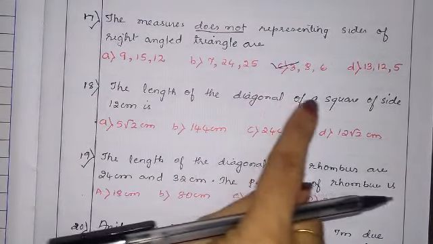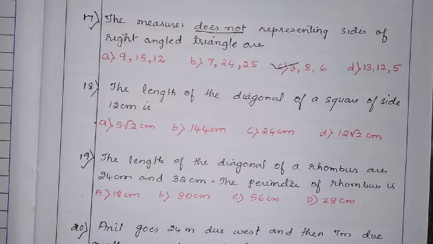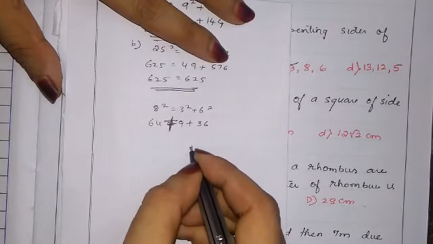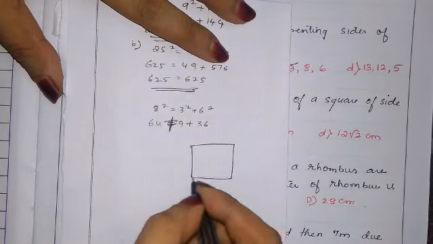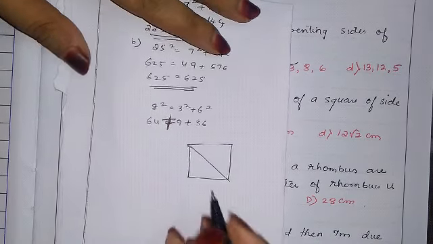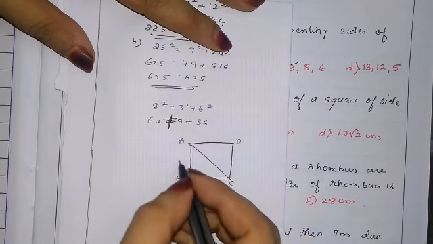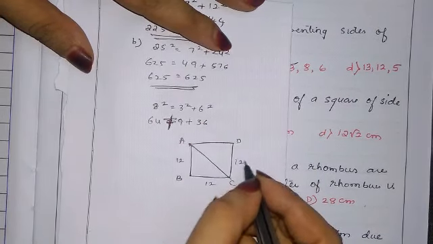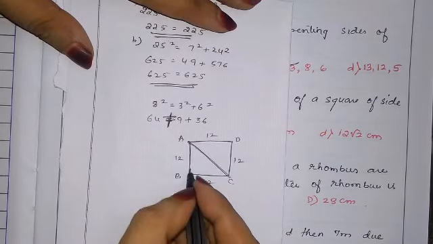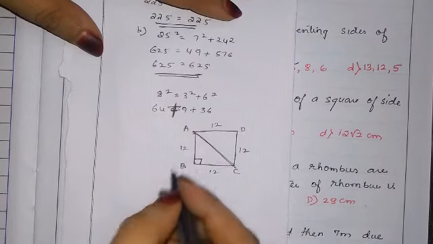The length of the diagonal of a square of side 12 centimeter is. We'll draw one small square ABCD of side 12 centimeter, 12 centimeter, 12 centimeter. Now we know how we have to find the diagonal. The diagonal can be found by the Pythagoras theorem.